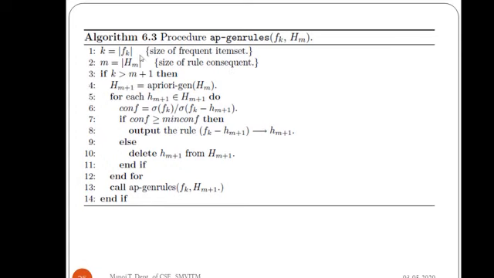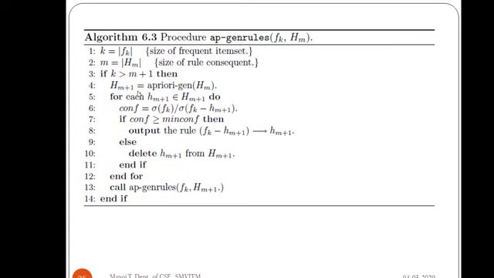Then we check if my k, that is the size of the frequent item set, is greater than m plus 1. Why do we do this? Because if the size of the frequent item set is not greater than the size of the rule consequent, then there is no point in computing. That's why we check this initial condition.